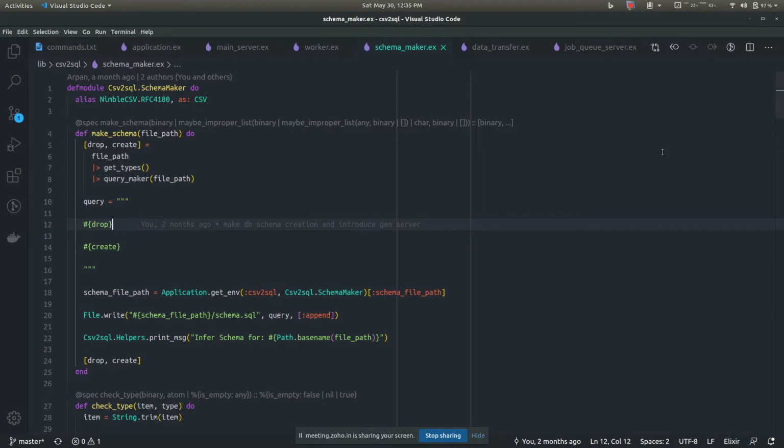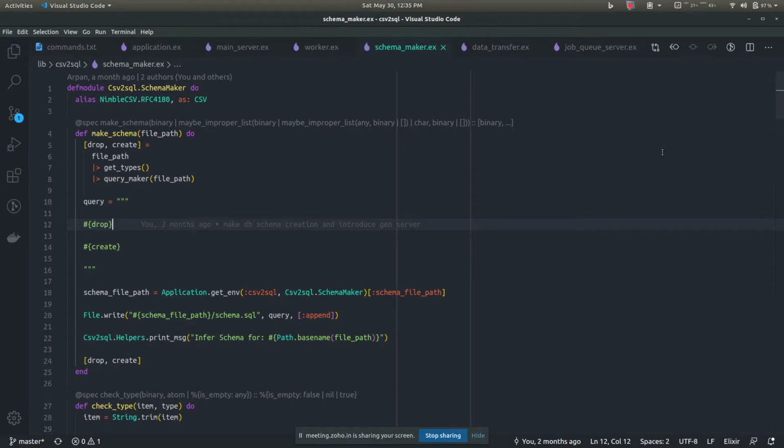And the task of the process will be to analyze the schema for that chunk. So we will be analyzing the schema for parts of the same CSV file parallelly, if that makes sense. Like one of the processes will be inferring the schema for, say, the first 100 rows, the second process will be parallelly inferring the schema for the next 100 rows, and this actually makes the thing